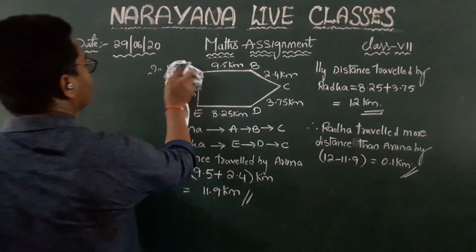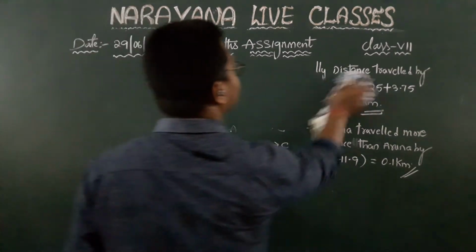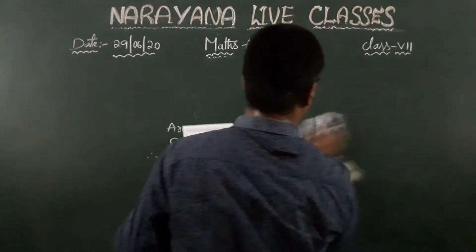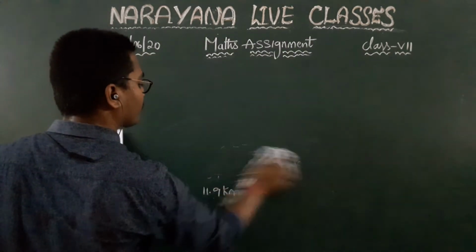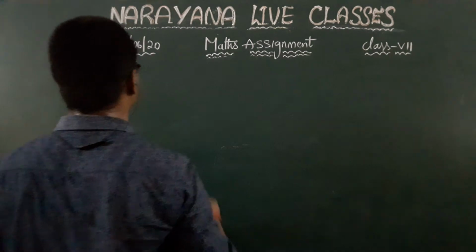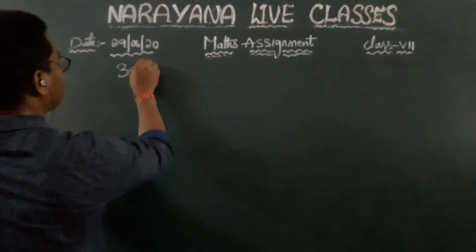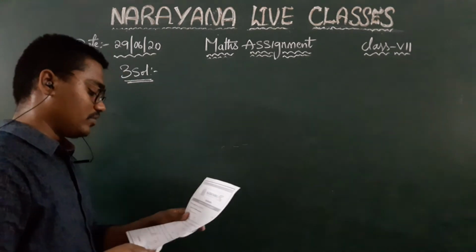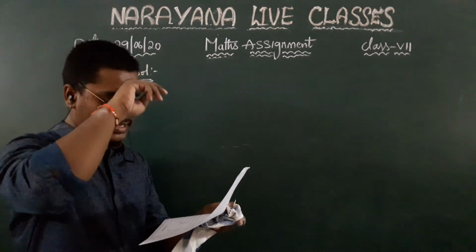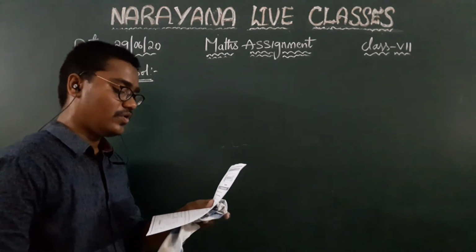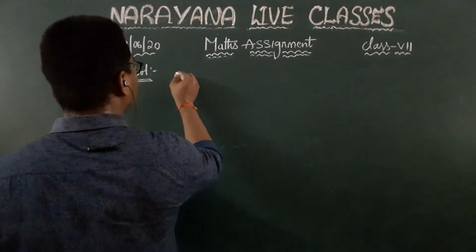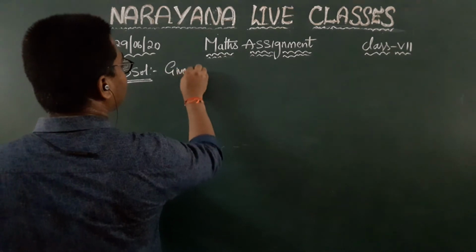Coming to the third question, children. Listen to the question properly. Upendra went to the market to buy vegetables. He bought 2 kgs 250 grams of tomatoes. So given that, we write the given data.